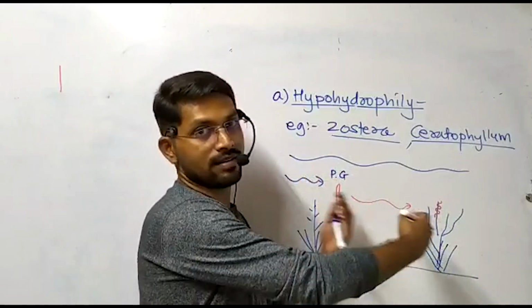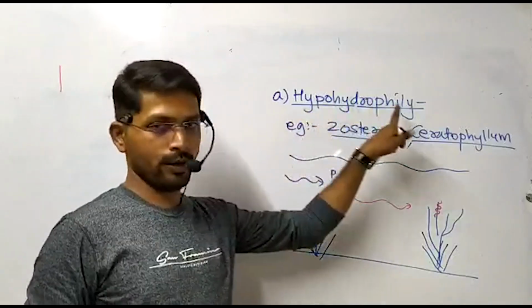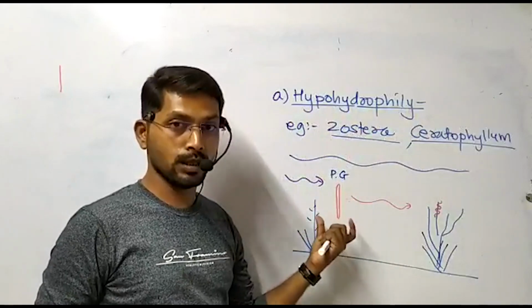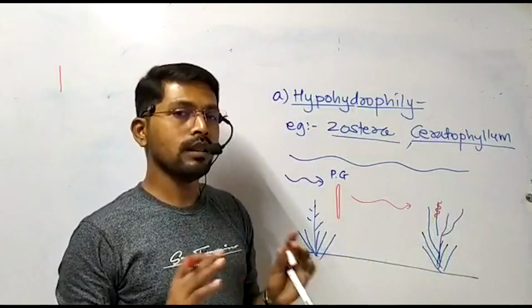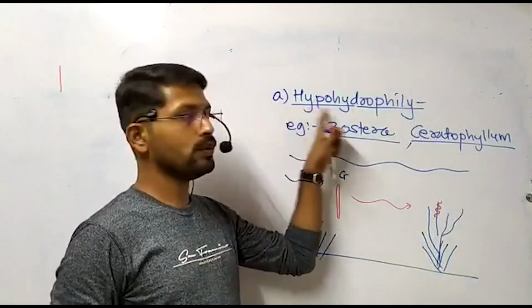It will not be dragged away again by the water current. So this is the beauty of hypohydrophily. Why is exine absent? Why is the pollen grain needle shaped? Why are stigma and style long and sticky? All these characteristics are supportive and favorable for hypohydrophily.